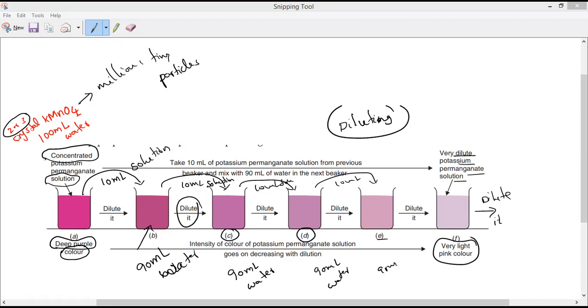Everyone, Arun, Kailash, Danishka, what is the conclusion we can give? Particles of matter are very, very, very small. That is what we can say. Millions of small particles keep on spreading and imparting color to more and more water. Is it okay, guys? Yes, sir. That is the first characteristic of matter: particles are very small.